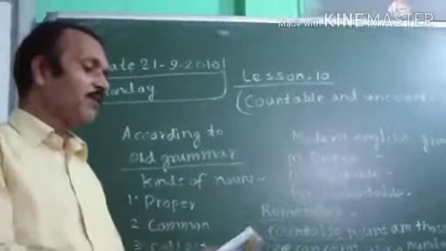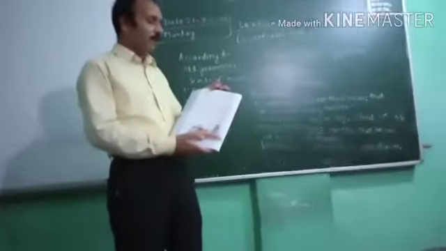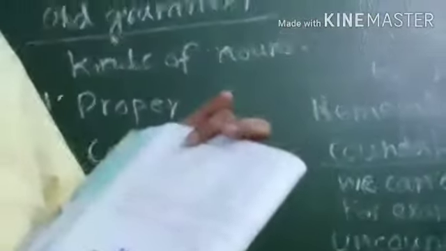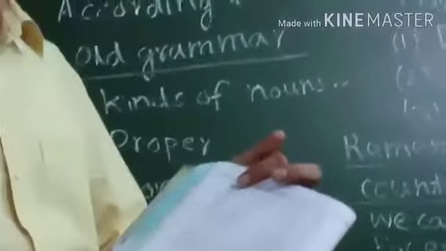And the next page when you turn, lesson 10 next page. You see here three types of question. Write C for countable and U for uncountable noun. So here the names of nouns are given. Some are countable things which you can count, like money, we can count 1 rupee, 2 rupees, 100 or 200. So that is countable. Song, as you are singing song or anybody is singing song, we can count that also.